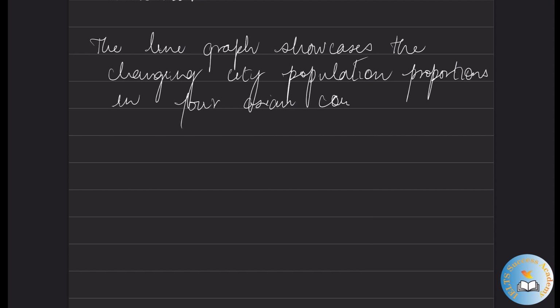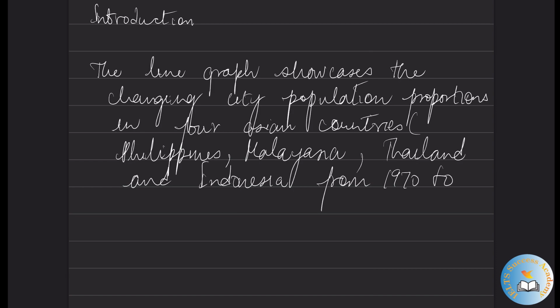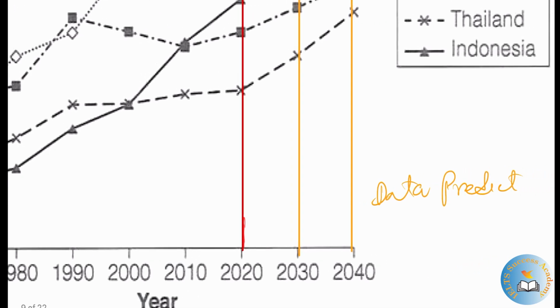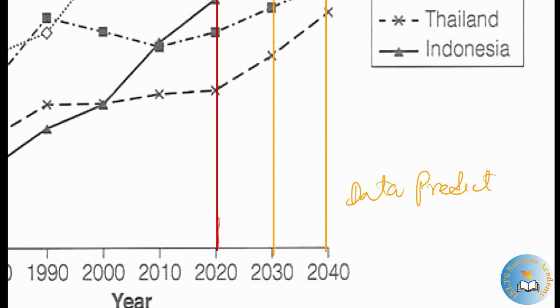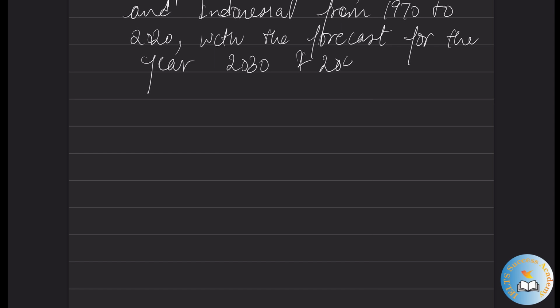The synonym for percentage is proportions. They are all in Asia: Philippines, Malaysia, Thailand and Indonesia, from 1970 to 2020 with the forecast for 2030 and 2040.